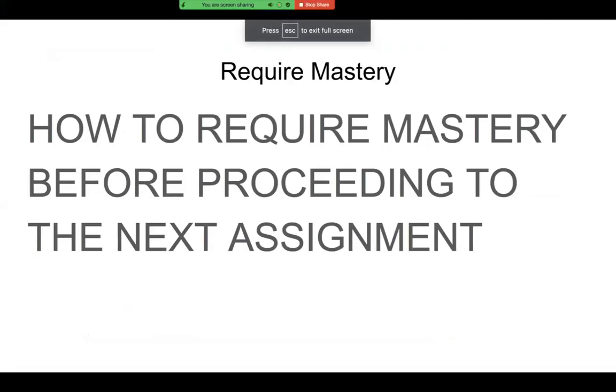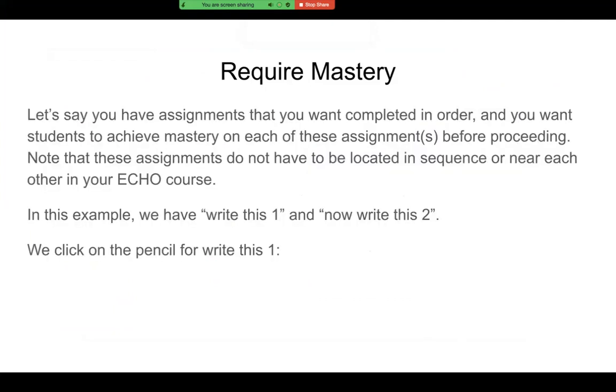Now, our major focus today will be how to require mastery before proceeding to the next assignment. Let's say you have some assignments that you want completed in order. You want the students to achieve mastery on each assignment before proceeding to the next. Note that these assignments do not have to be actually located in sequence in your Echo course or even near each other. The settings that you choose will determine in what order the assignments must be done.